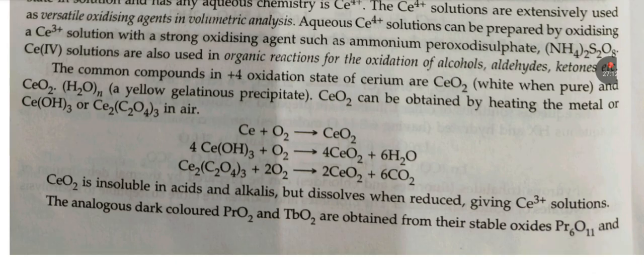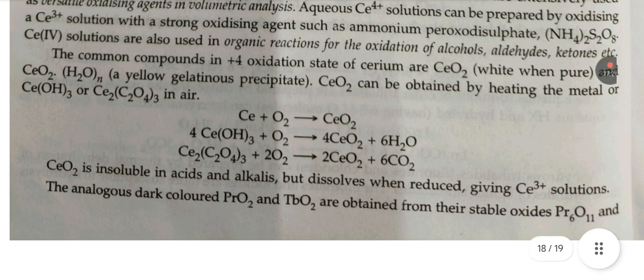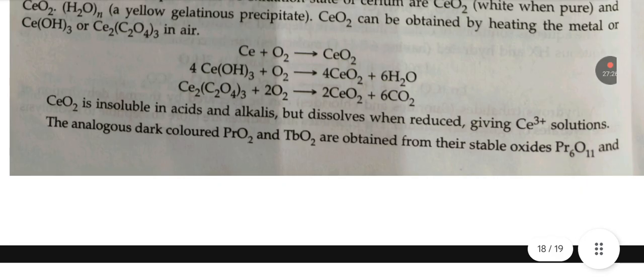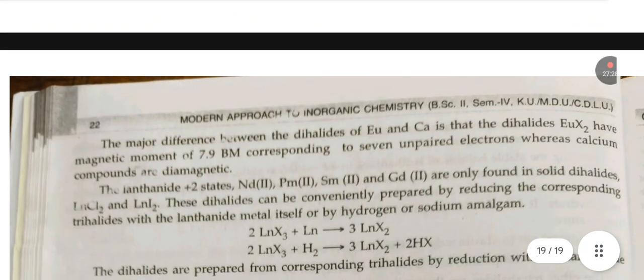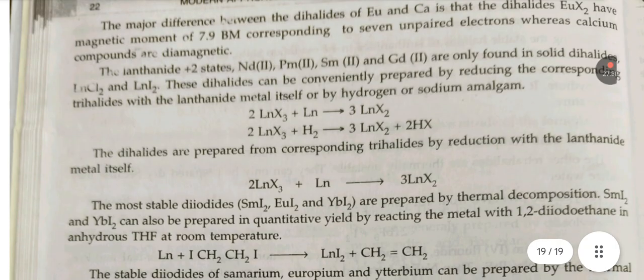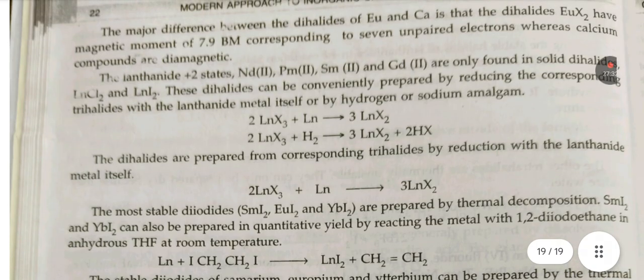The analogous dark colored PrO2 and TbO2 are obtained from their stable oxides Pr6O11 and Tb4O7. The major difference between dihalides of Eu and Ca is that the dihalides EuX2 have magnetic moment 7.9 BM corresponding to 7 unpaired electrons, while calcium compounds are diamagnetic.